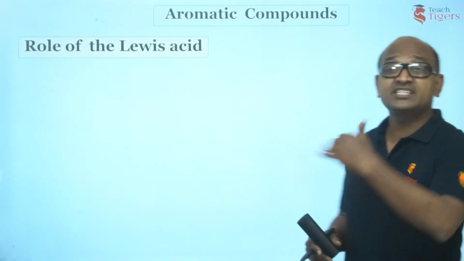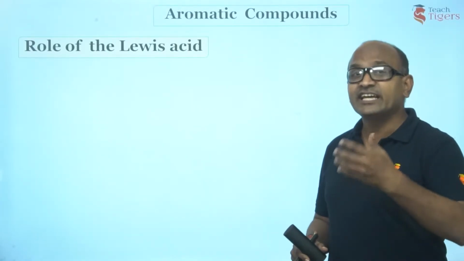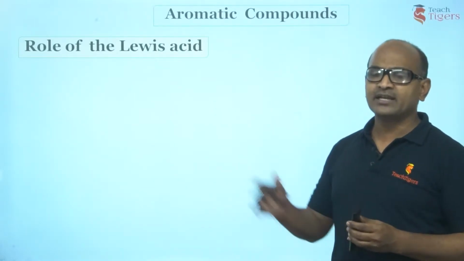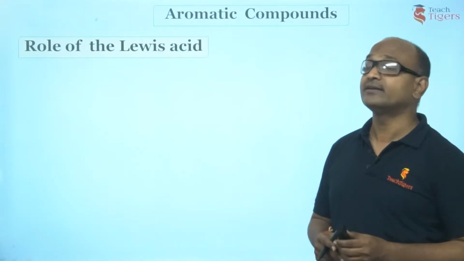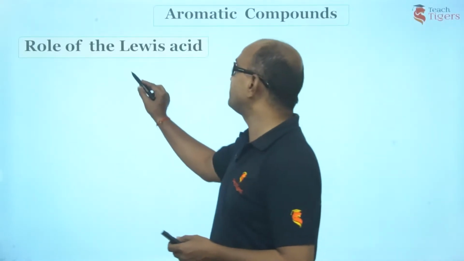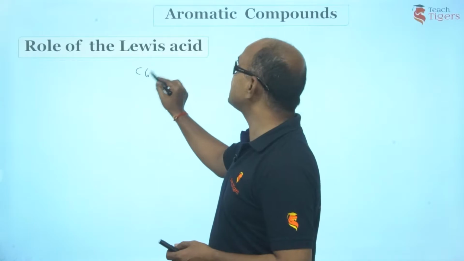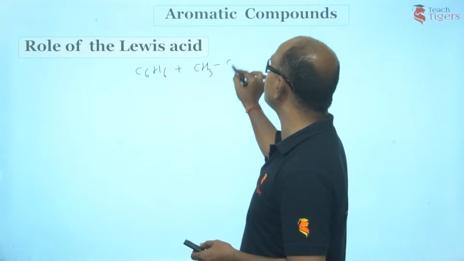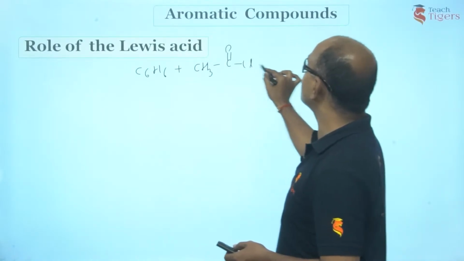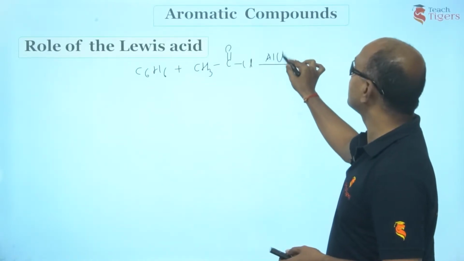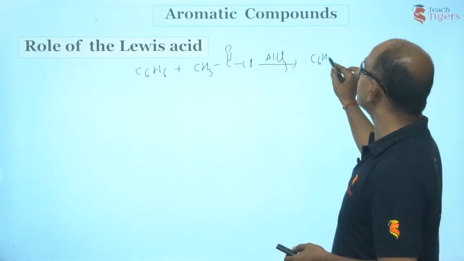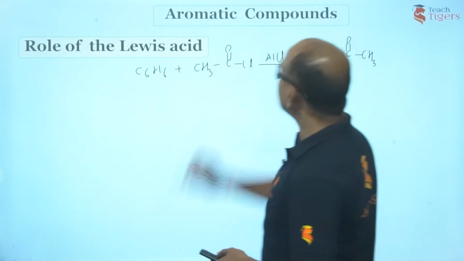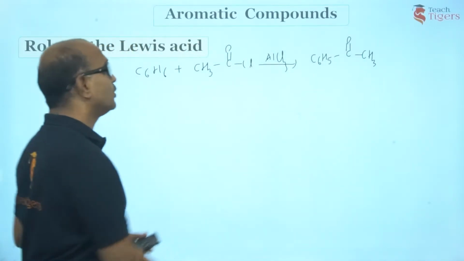So what does the Lewis acid do? A Lewis acid increases the electrophilicity of the acyl chloride. For example, in the last example, I have taken C6H6 treated with CH3COCl in the presence of AlCl3, giving rise to C6H5COCH3. This was acetophenone.